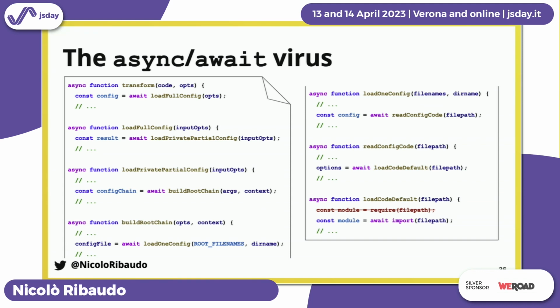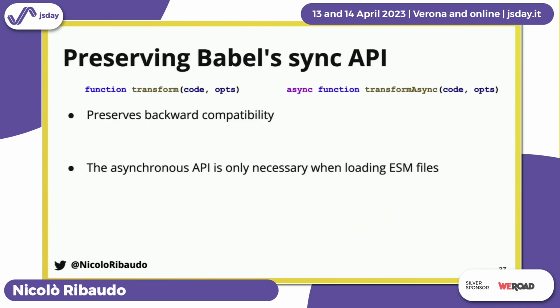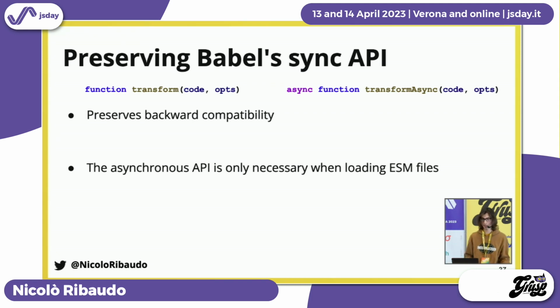This might be fine, except that we really wanted to try preserving our synchronous API for backward compatibility, because some people don't care about using ESM in their configs, so they don't really need to use Babel asynchronously, and they may already be using Babel in contexts where they're already calling it synchronously. Why should you break their code if they don't care about what's unlocked by the asynchronous transforms?